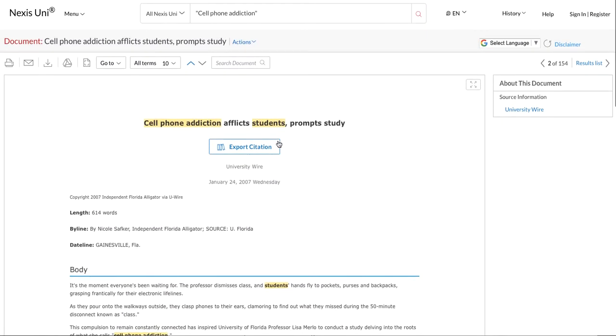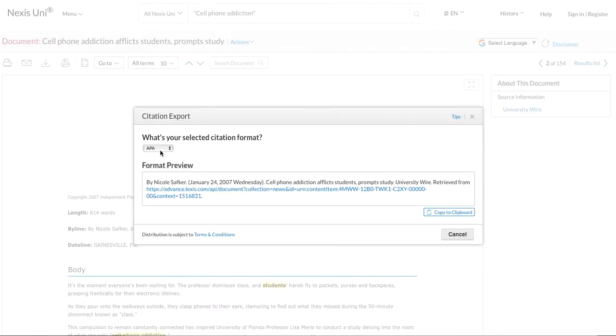Now let's say you want to use this. You can do exactly what we did in the previous one. You come here. We want to make sure you click MLA. It's going to change it just slightly. Now this is not, again, 100% correct, but this is pretty darn close. You can copy to your clipboard or just copy it.